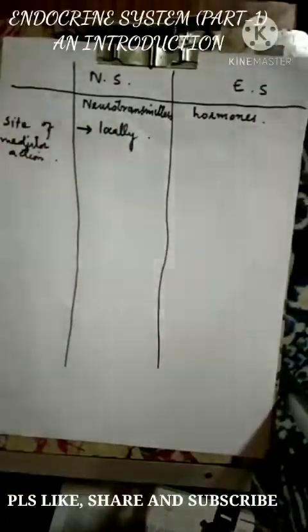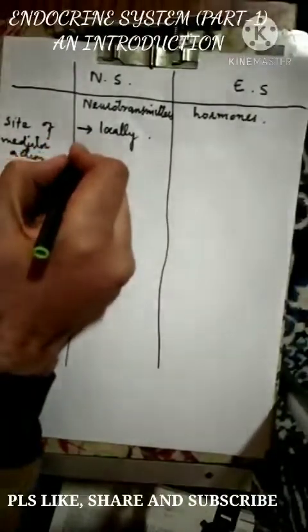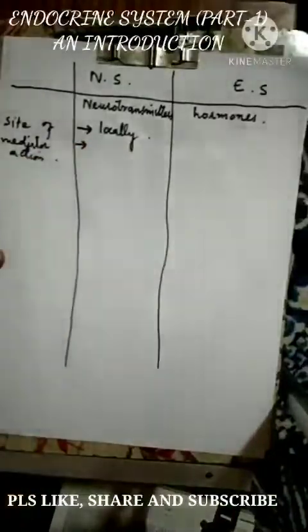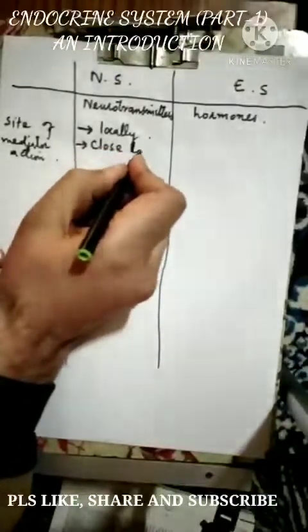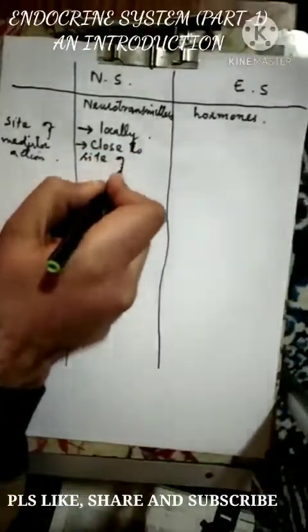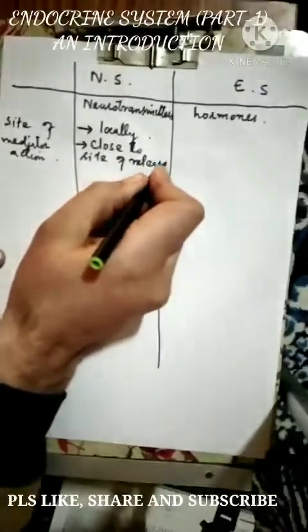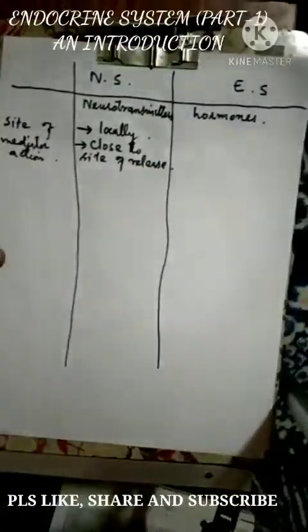neurotransmitter's site of action is close to the site of release. Close to the site of release. Fine, this neurotransmitter shows its action at the site close to the release. Where it is released, close to that it shows its action.